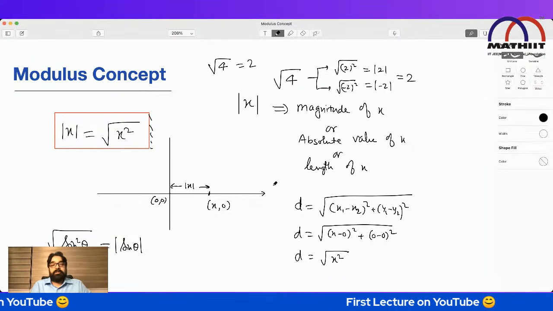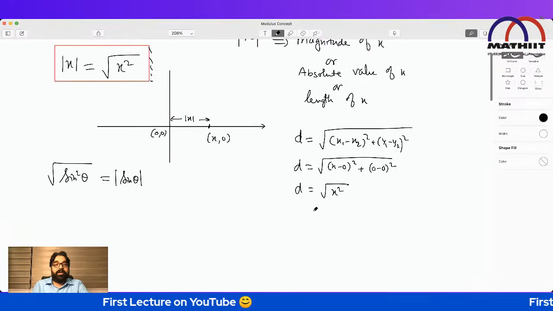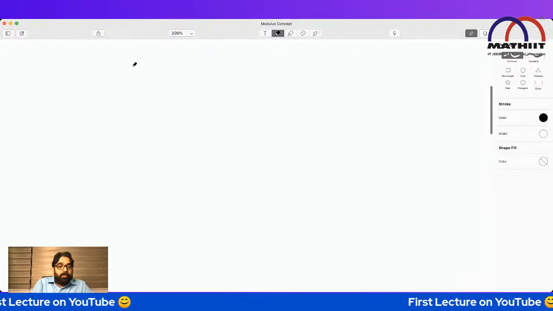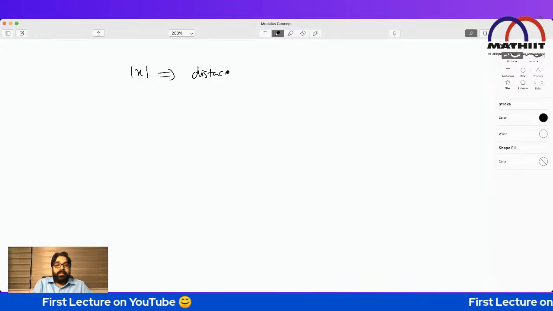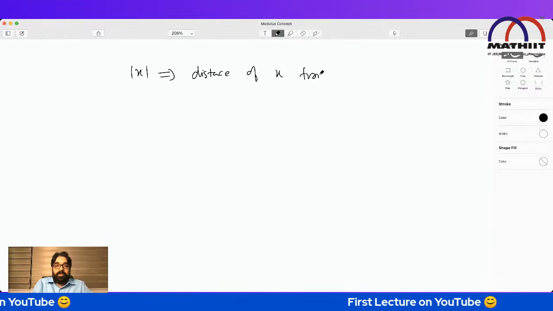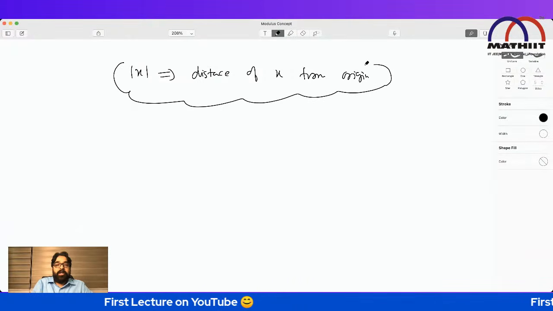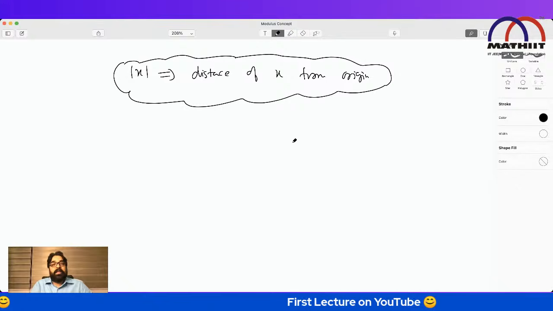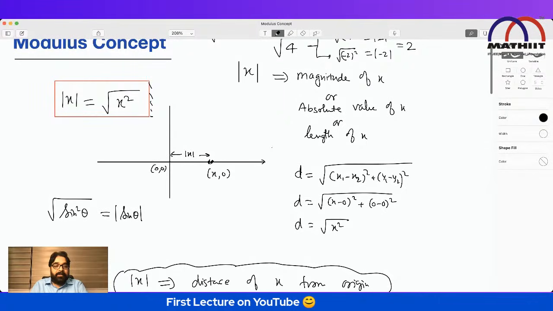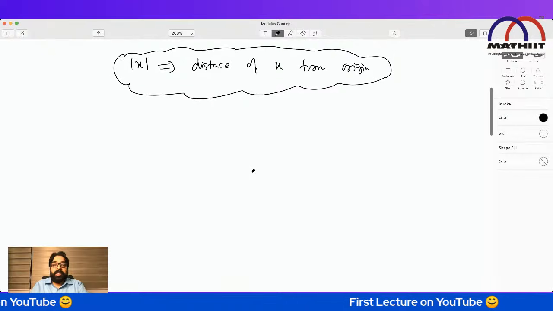Let's go further into this. Now how do we do different operations on mod x? Mod x can also be said another way: mod x is nothing but the distance of x from the origin. This is one more major point you should keep in mind. Mod x is nothing but the distance of x from the origin. That is the way we derive it. The distance of x from the origin is the mod x. This is the meaning of mod x.